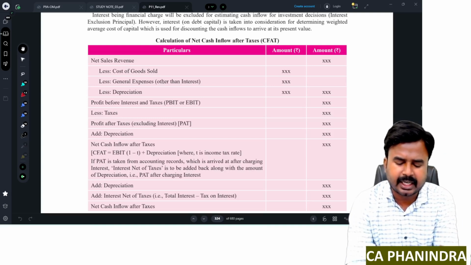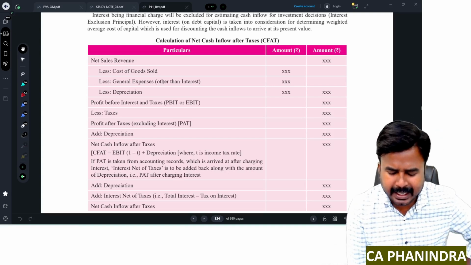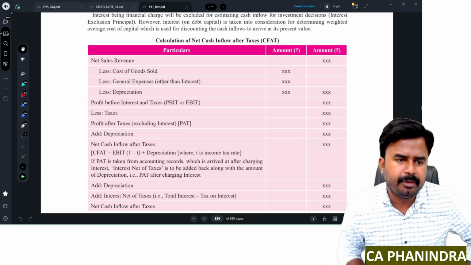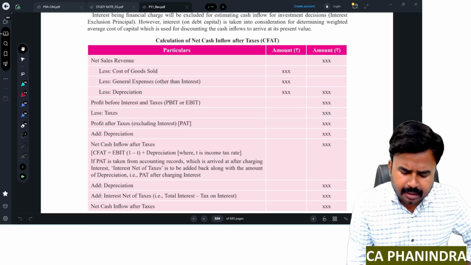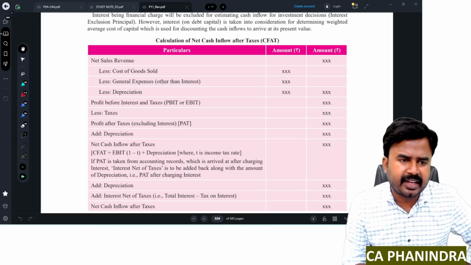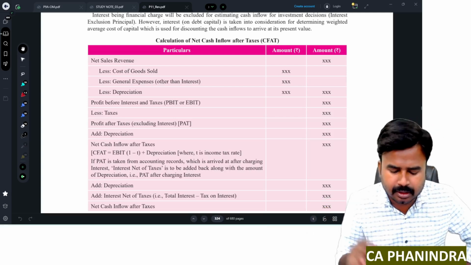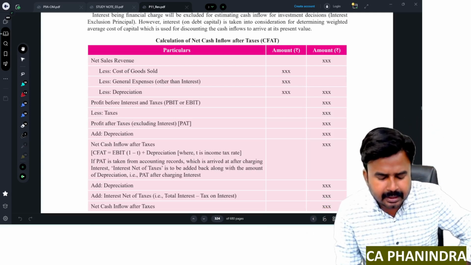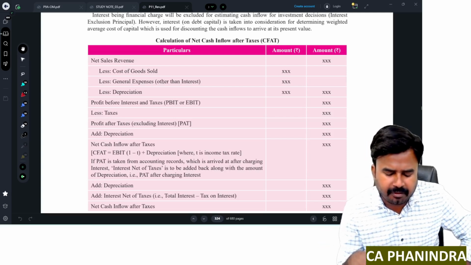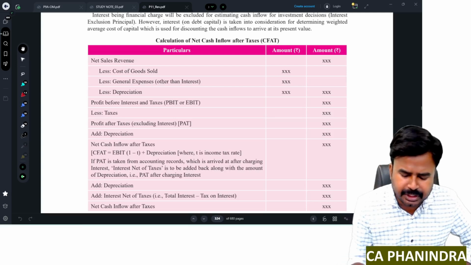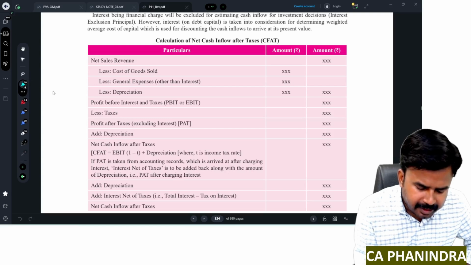And also they have deducted depreciation directly here. Then I get what? PBIT or EBIT, which means profit before interest and tax, earnings before interest and tax. They've taken EBIT here, but they don't deduct interest here. This is the rule. Remember that. So EBIT less tax. Directly, you please deduct tax. If you deduct tax, you'll get profit after tax. Then add back depreciation to it to arrive at what? CFAD.